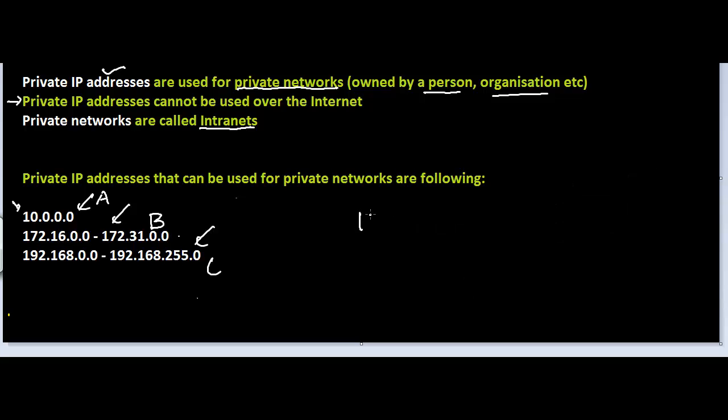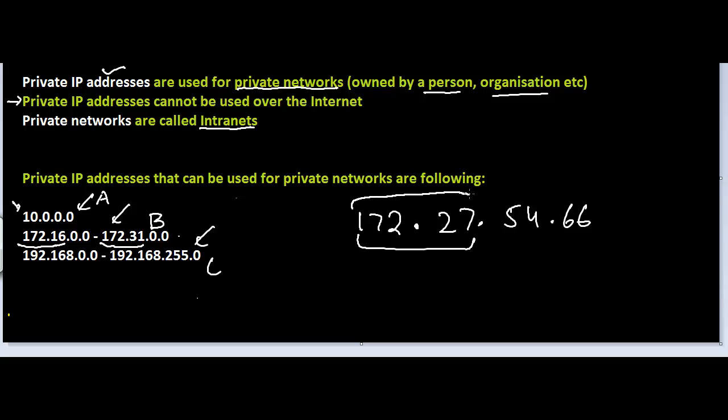Okay, and what about this IP address? 172.27.54.66. Is this a private IP address or not? Well, this is a private IP address, because what I've mentioned here is the range starting from 172.16 to 172.31. If you see anything between 172.16 to 172.31, then that's a private IP address. So 27 is a private IP address. So this would be a private IP address, but this would not be a private IP address.